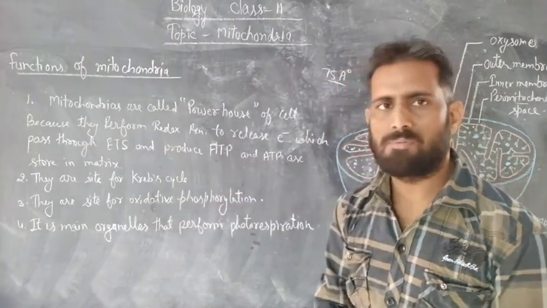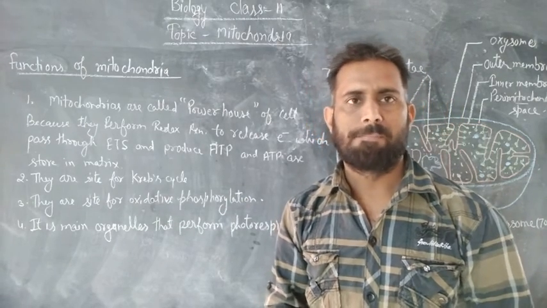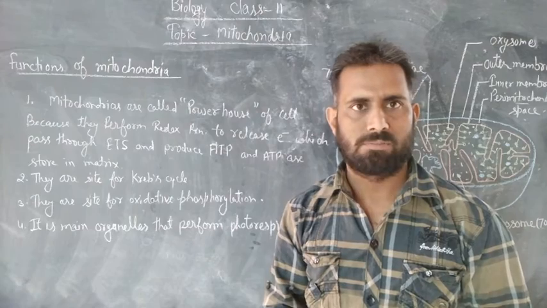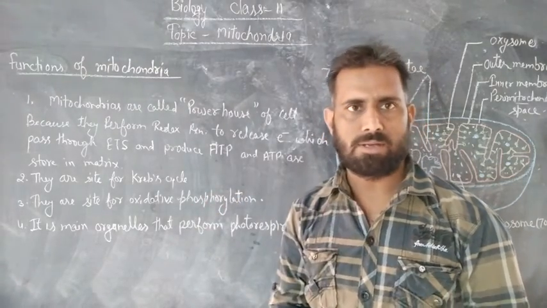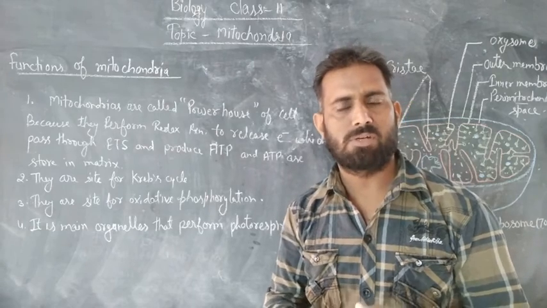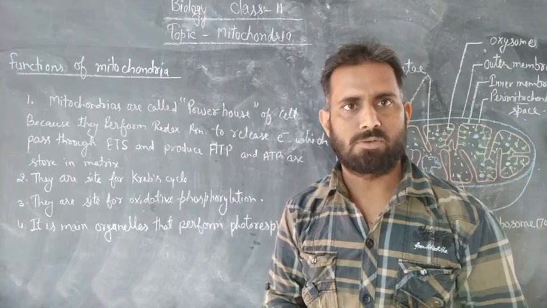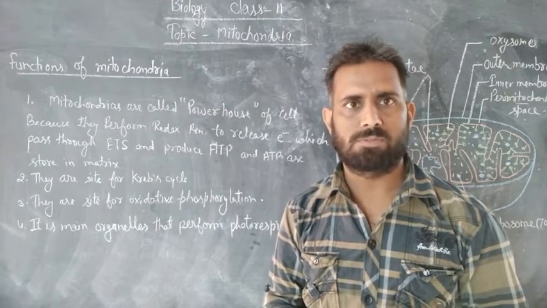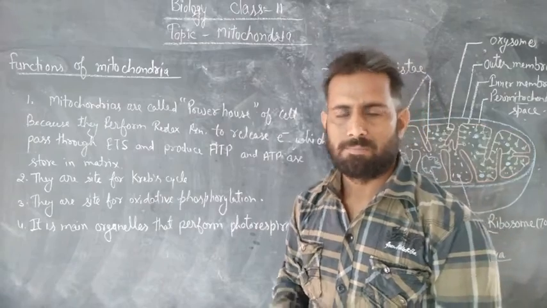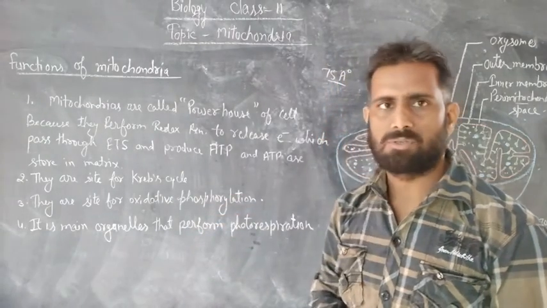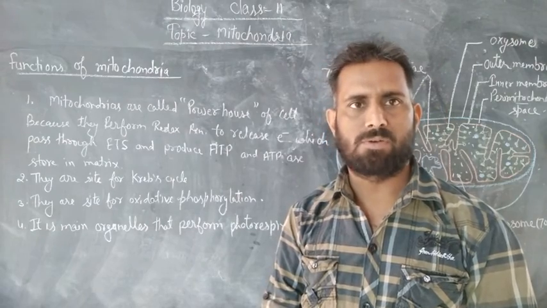And the last function of mitochondria: it is the main cell organelle that performs the photorespiration process. Photorespiration occurs in three cell organelles: mitochondria, chloroplasts, and peroxisomes. Mitochondria is the main cell organelle which participates in this process. Okay, so that is all about the function of mitochondria.